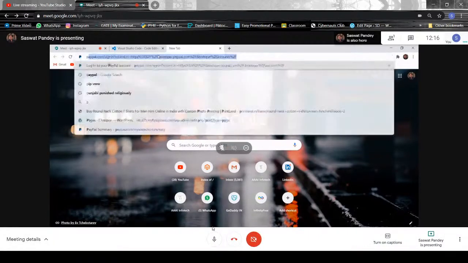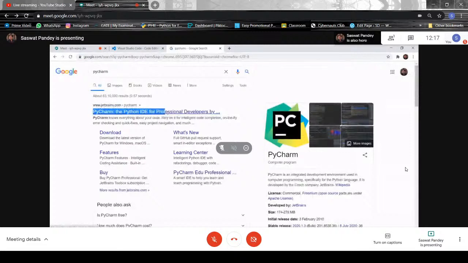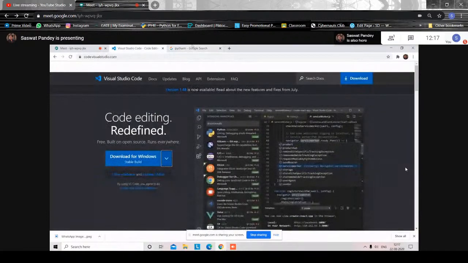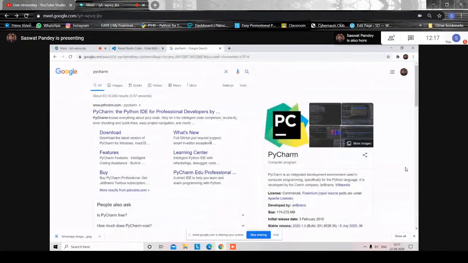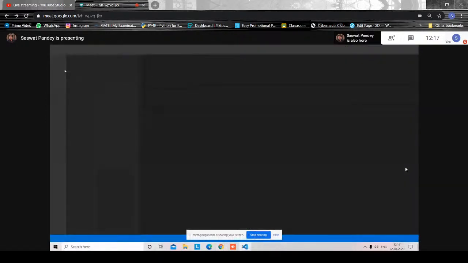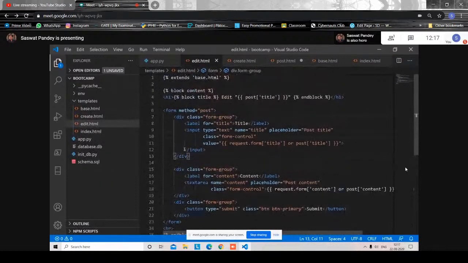Okay, PyCharm. See, PyCharm is fine. If you want to use PyCharm, you can easily download it from here. But I suggest VS Code is a bit better than PyCharm because PyCharm has some limitations. It's limited to Python. But if you use VS Code, Visual Studio Code, then you have options for everything. I'll show you, I have projects in PHP, in Python, and in other languages as well, ML and AI. I use VS Code whenever I have to do the final deployment.